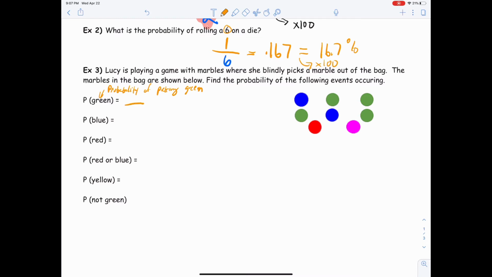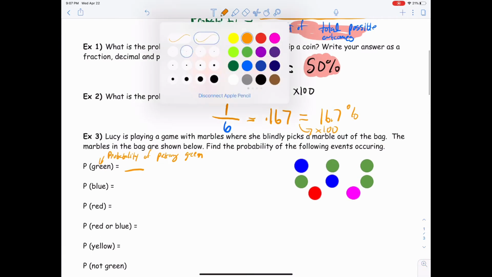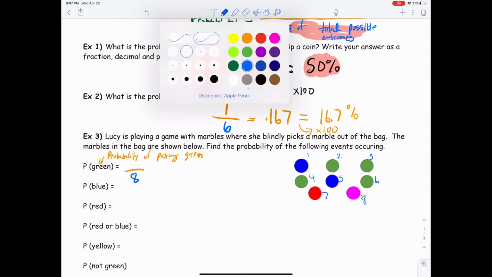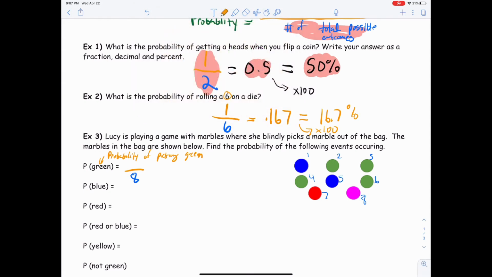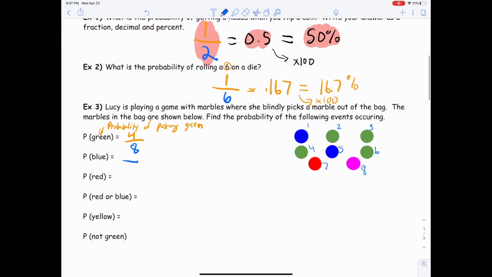Well, it's a fraction. So what is the total number of possibilities? That number is going to go on the bottom. Well, how many total possible things could we get? There's 1 marble, 2, 3, 4, 5, 6, 7, 8. So there's 8 things to choose from. And if we want green, well, how many green are there? There are 4. So the probability is 4 out of 8. The probability of blue. Well, we still have the same bag of marbles, so it's still going to be divided by 8. But now how many blue marbles are there? There's 2. So the probability is 2 out of 8.